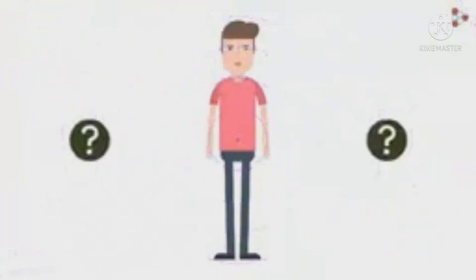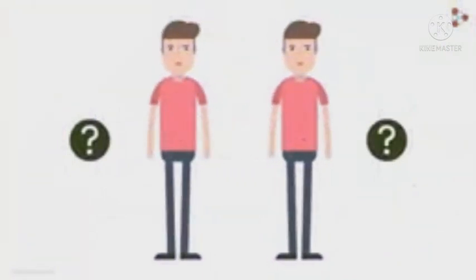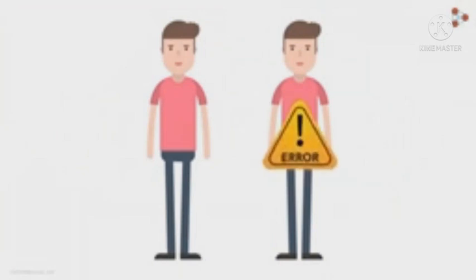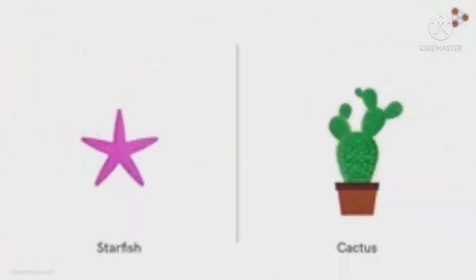Have you ever thought of cloning yourself or regenerating some of your organs? But being humans, we can't just divide into two to make an extra copy of ourselves or regenerate any of our parts. If we were some other type of organism, let's say a starfish or a cactus, then cloning or regenerating would have been possible.